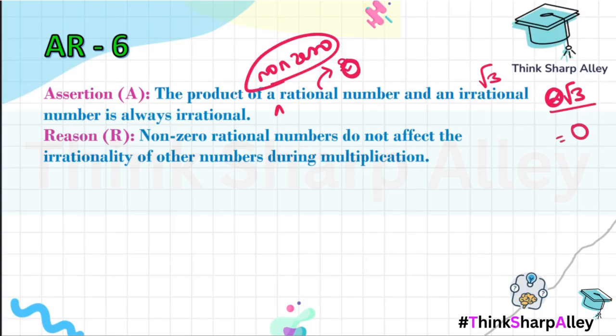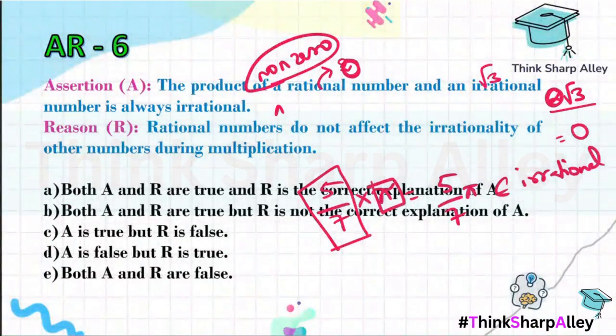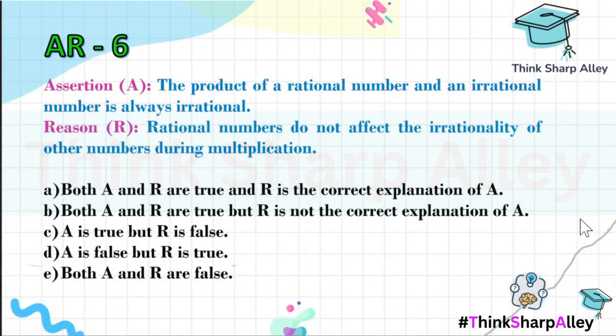If you multiply a rational number, let's say 5/7, with an irrational number, let's say pi, we get 5/7 pi, which is still irrational. So if I multiply a non-zero rational number with an irrational number, my answer is always irrational. So the key idea over here is non-zero rational number, which is why my assertion becomes false, but my reason is definitely true. So the answer over here will be: assertion is false, but the reason is true.